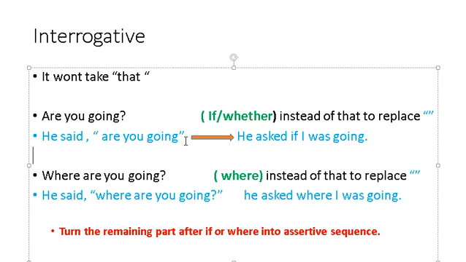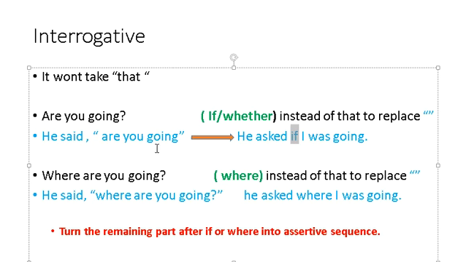In speech 1 we change "said" into "asked" or "inquired", since we have a question. So he asked if. Now the commas and inverted commas have been replaced with the word "if", and then we will follow the assertive structure.